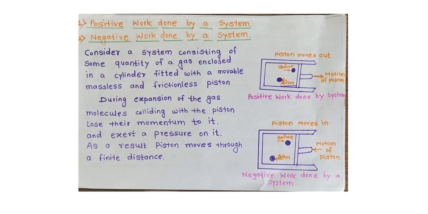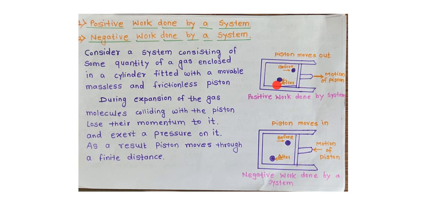See, for this, consider a thermodynamic system consisting of some quantity of a gas enclosed in a cylinder. This is the cylinder. Consider a thermodynamic system consisting of some quantity of gas enclosed in a cylinder fitted with a movable, massless and frictionless piston. This is the piston, and this is a massless, frictionless and movable piston.